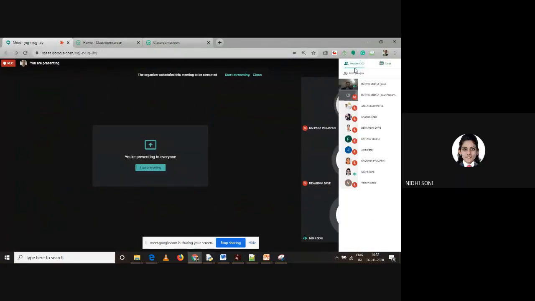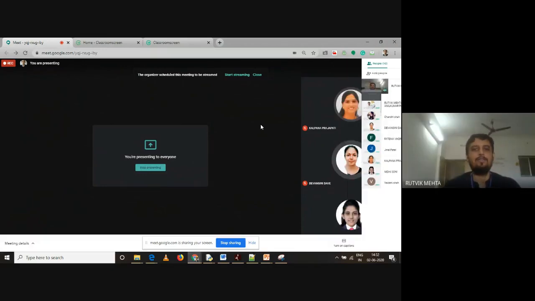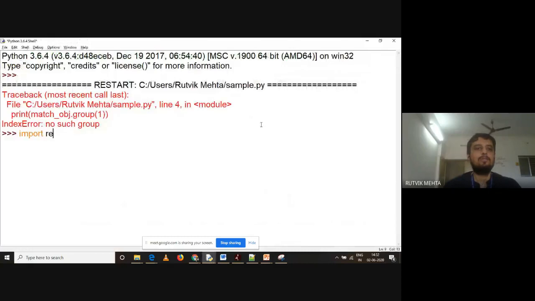It's used to include some header files. Great, nice. So import is used to include some header files in Python, right? Actually we don't call them header files, we call them libraries over here, right? So import space re. So what is re?